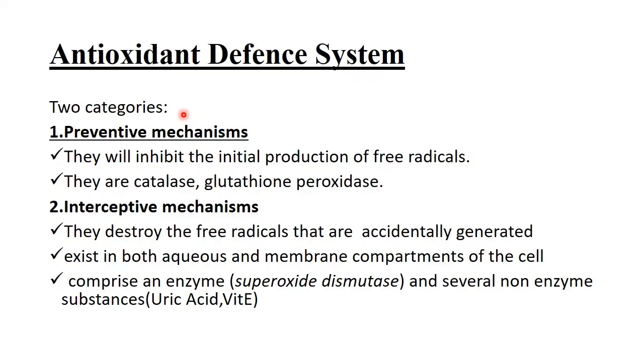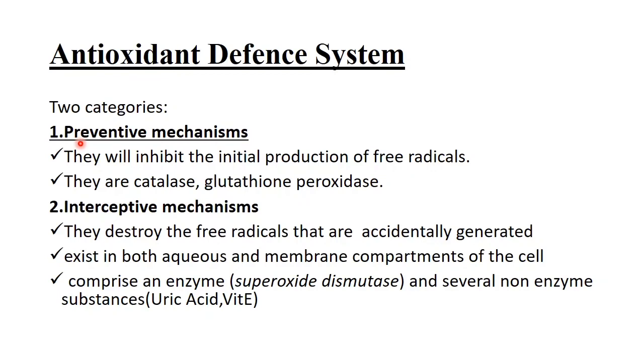Now coming to antioxidants. What is an antioxidant? They are substances that can prevent or slow damage to cells caused by reactive oxygen species or reactive nitrogen species. The antioxidant defense system is mainly divided into two categories.